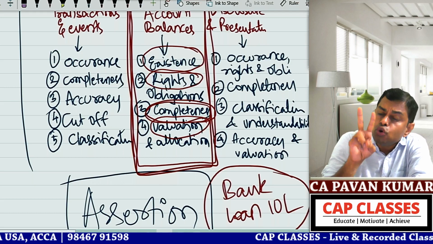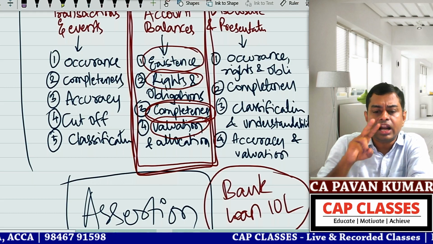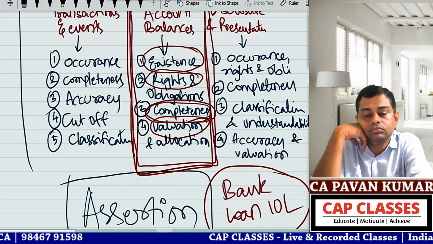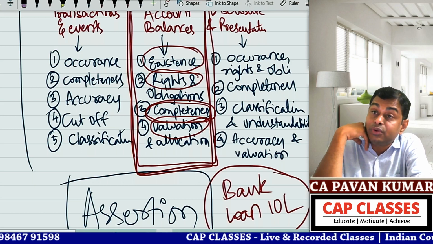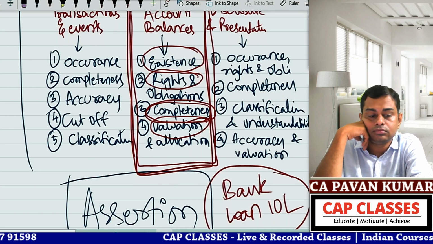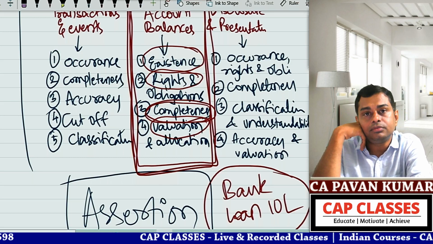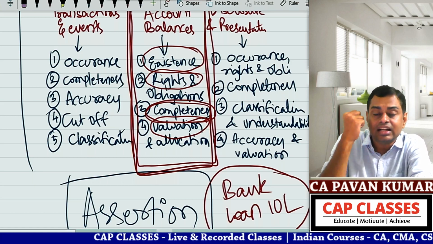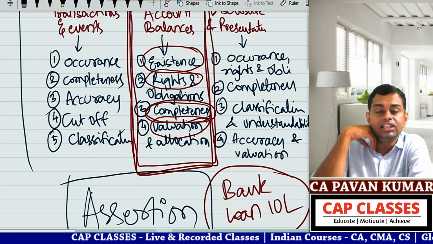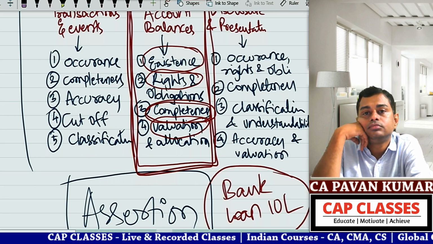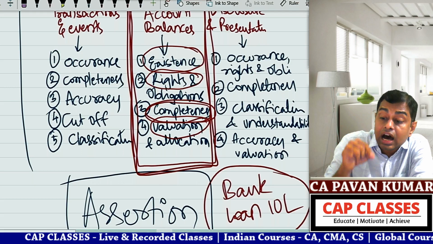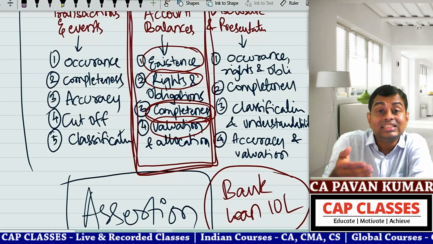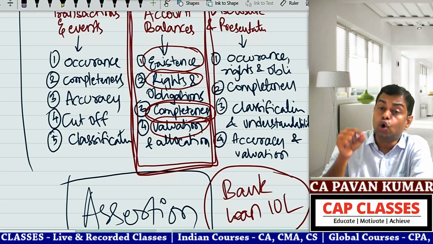Two, you tell me, bank loan, is it an asset or a liability? Liability. So liabilities will have rights or obligations. Obligation. A liability is a present obligation. So how will you establish the obligation in this case? You will ask the company to give you the sanction letter and loan agreement.